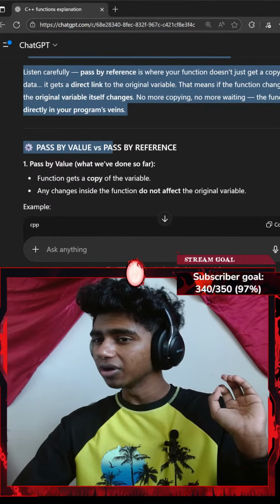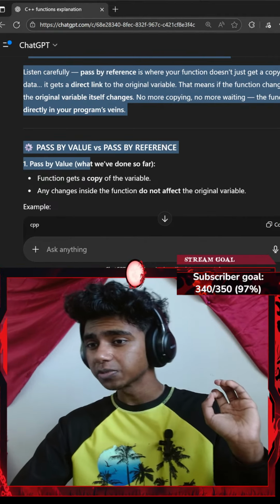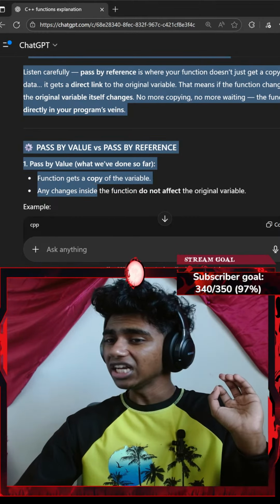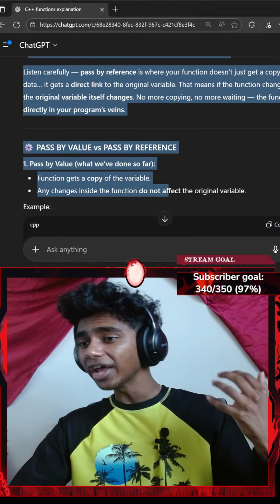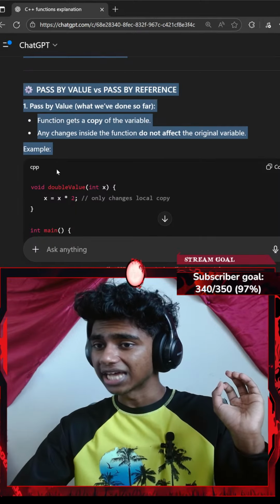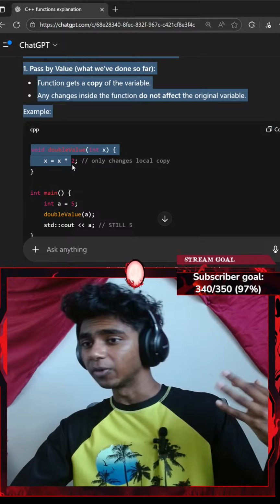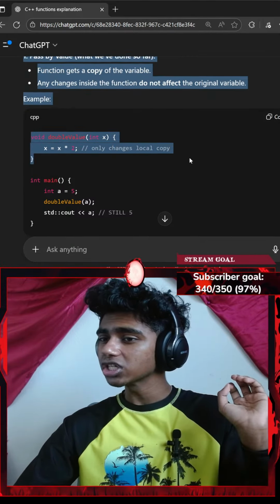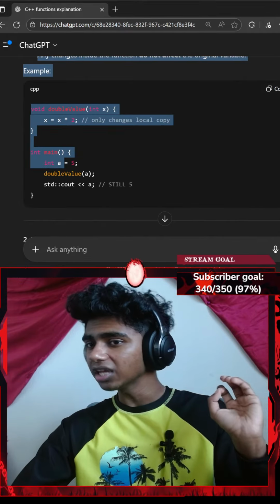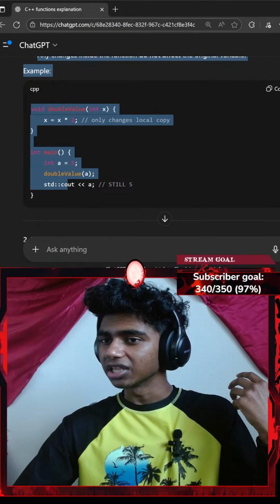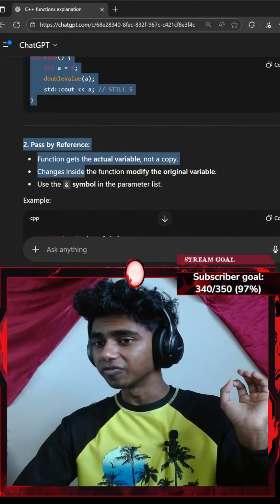Pass by value versus pass by reference. Pass by value, what we've done so far, the function gets a copy of the variable. Any changes inside the function do not affect the original variable. Example, void doubleInt(int x) { x = x * 2; } only changes the local copy. int main() { int a = 5; doubleInt(a); } Standard console output, a is still 5.